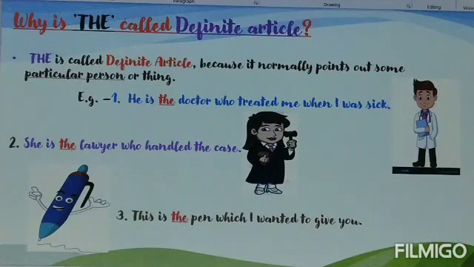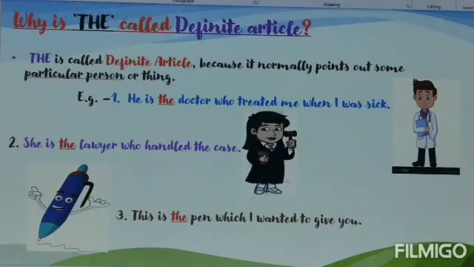In this example, I mentioned the doctor. But when I explained about indefinite articles, I just mentioned a doctor. Now tell me what is the difference between a doctor and the doctor. A doctor means any doctor. The doctor means a specific doctor. Here, in this particular sentence, my focus is on that particular doctor who treated me when I was sick, but not any other doctor. So, I am talking about a particular person. So, that's why I use the definite article.